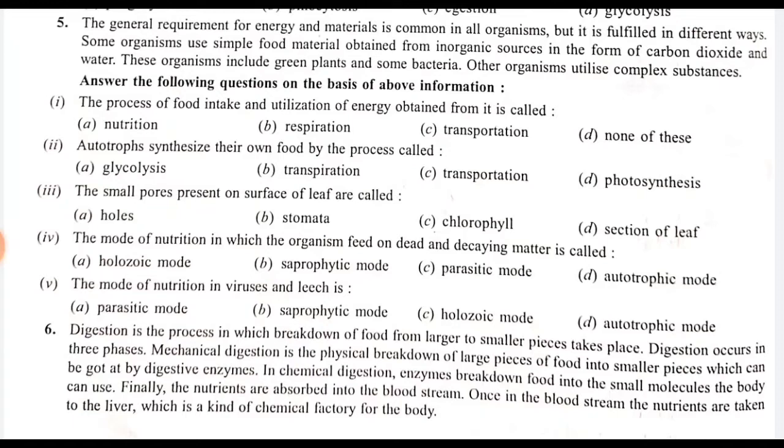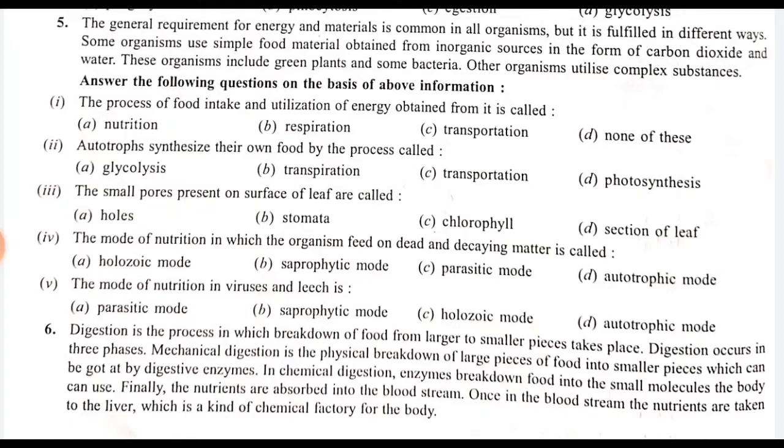Now question number five. The mode of nutrition in viruses and leech is: first one parasitic mode, second one saprophytic mode, third one holozoic mode, and the fourth one autotrophic mode. So parasitic mode is correct.